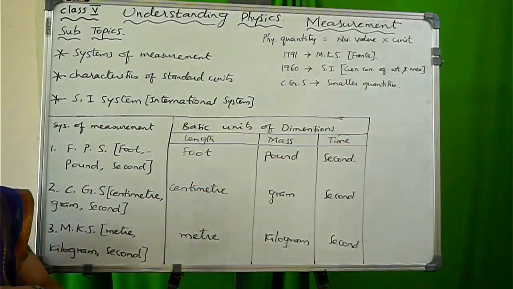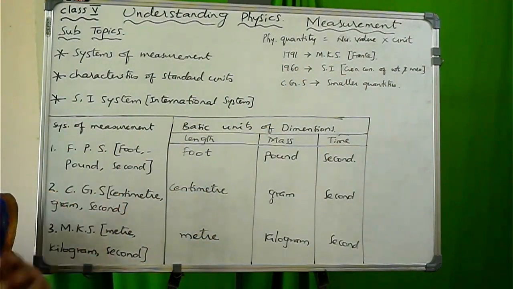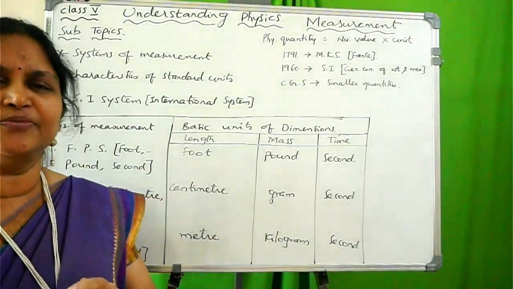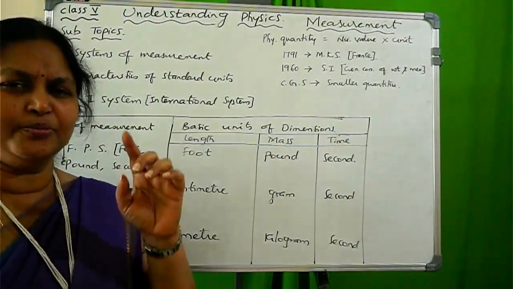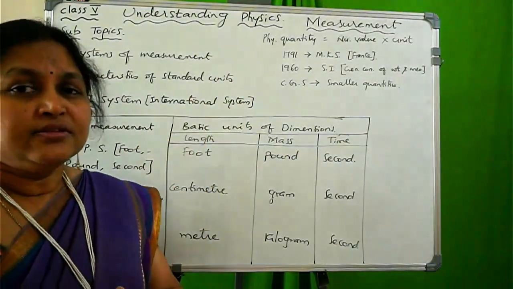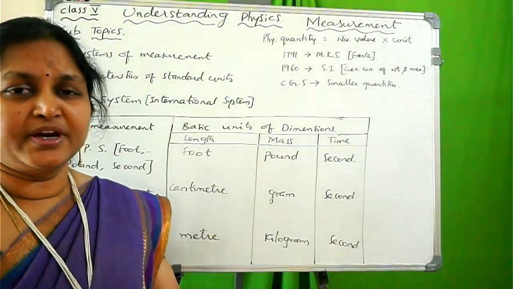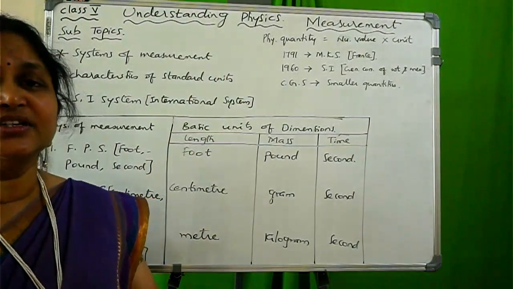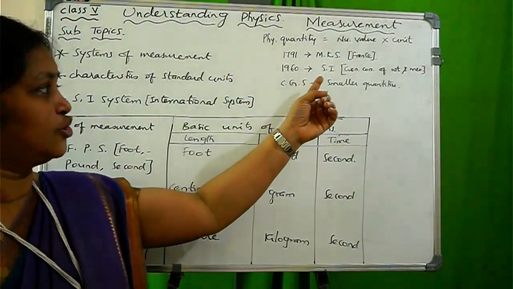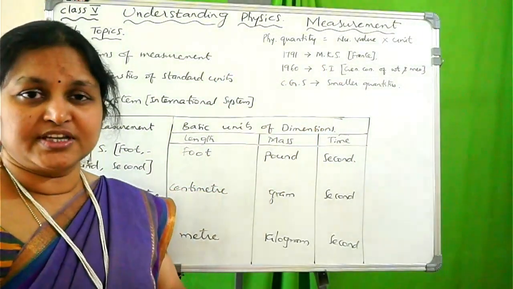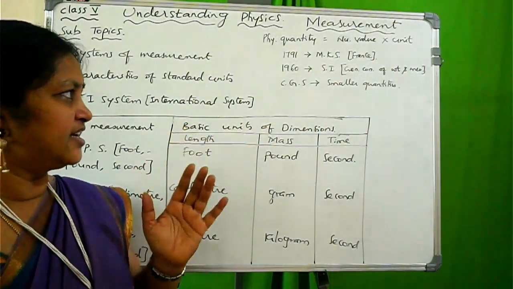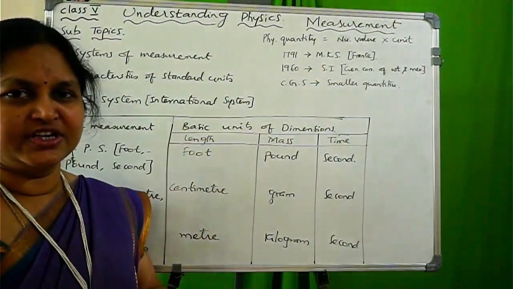Now, people were habituated to these types of systems, but at that time they thought: why do we have to use these different systems? Why can't we adopt only one system? So in 1960, the General Conference on Weights and Measures adopted one system, the international system. In short form we call it the SI system. The SI system is also called the international system. The full form is international system.